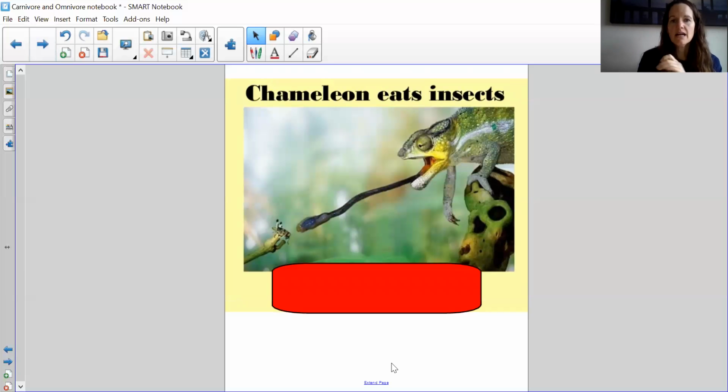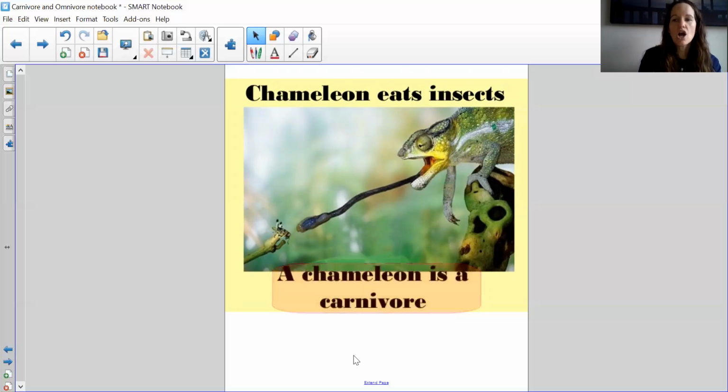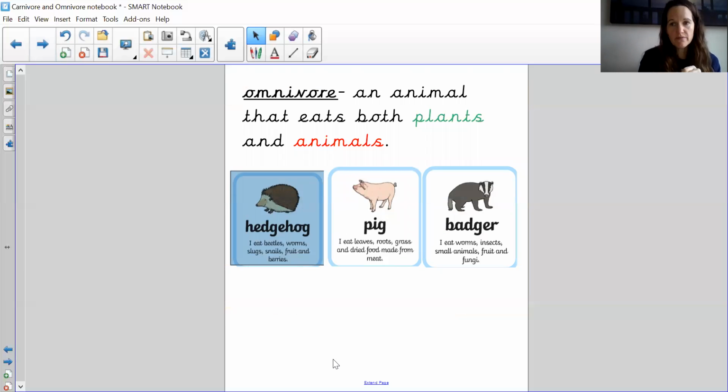A chameleon eats insects. It uses its long sticky tongue to catch insects. So it might catch butterflies or flies or beetles, grasshoppers. So a chameleon is a carnivore because it only eats other animals. So a carnivore is an animal that only eats other animals, is only a meat eater. But we have this other word, omnivore. Omnivore. Now an omnivore is an animal that eats both. So it eats meat, but it also eats plants.